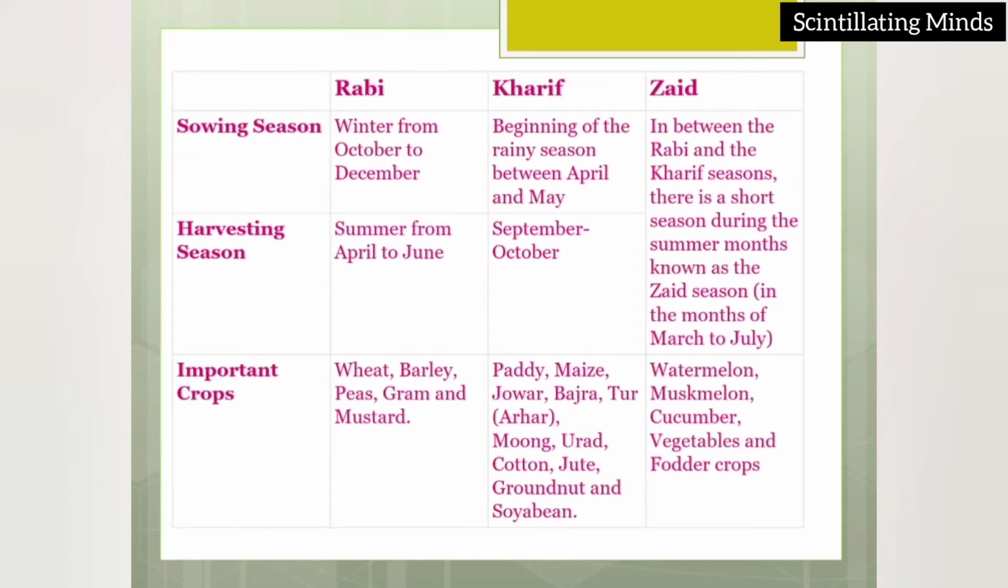And now the important season, that is the Zaid season. In between the Rabi and the Kharif season, there is a short season during the summer months, which is good for the cultivation of fruits and vegetables, grown in the months of March to July. The examples are watermelon, muskmelon, cucumber, vegetables, and fodder crops.